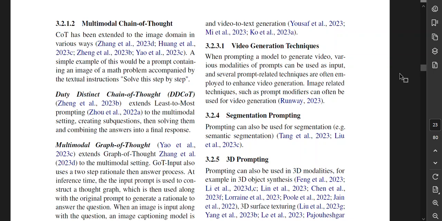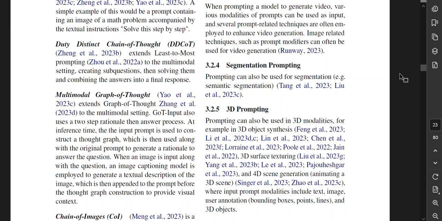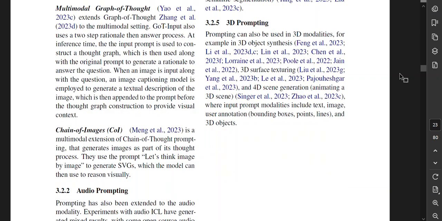Multimodal graph of thought extends graph of thought to the multimodal setting. Graph of thought input also uses a two-step rationale and then answer process. At inference time, the input prompt is used to construct a thought graph, which is then used along with the original prompt to generate a rationale to answer the question. When an image is input along with the question, an image captioning model is employed to generate a textual description of the image, which is then appended to the prompt before the thought graph construction to provide visual context.